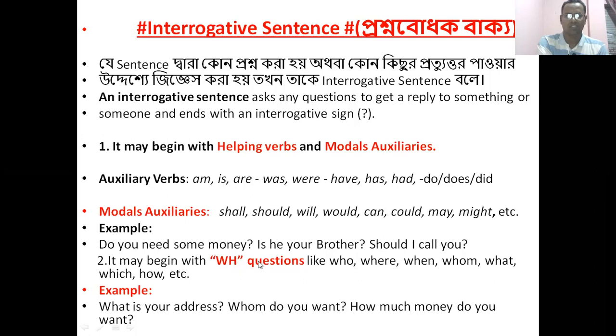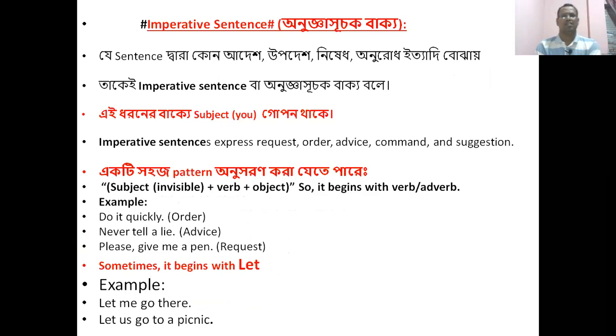It may begin with WH questions like who, where, when, whom, what, which, how, etc. What's your name? What is your address? Whom do you want? How much money do you want? These are the examples of WH questions, and these are the examples of auxiliary verbs. And you have learned the definition of interrogative sentence and examples of interrogative sentence. An interrogative sentence begins with helping verbs and modal auxiliary verbs. Let's see the next one, imperative sentence.